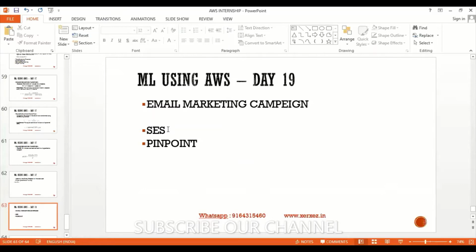Doesn't matter whether it is your official email address or a simple Gmail or Yahoo email address, it will verify it. After verifying the email address, we need to configure the server for it. After configuring, using the other service called Pinpoint, we can send the bulk emails. Understood?